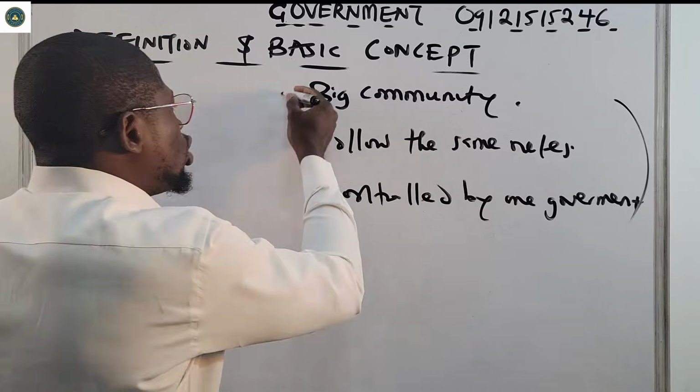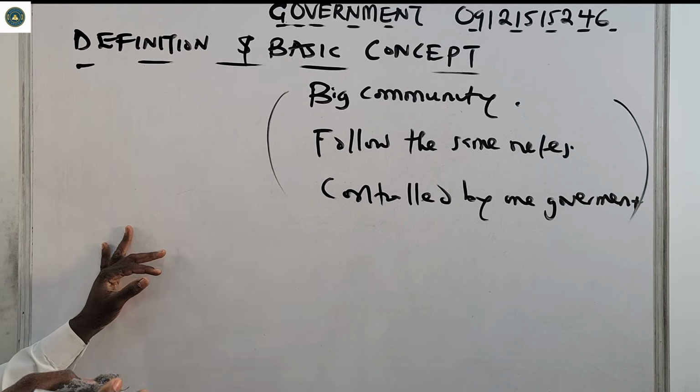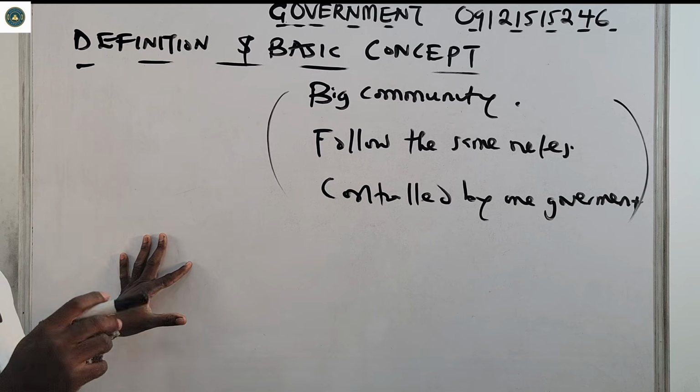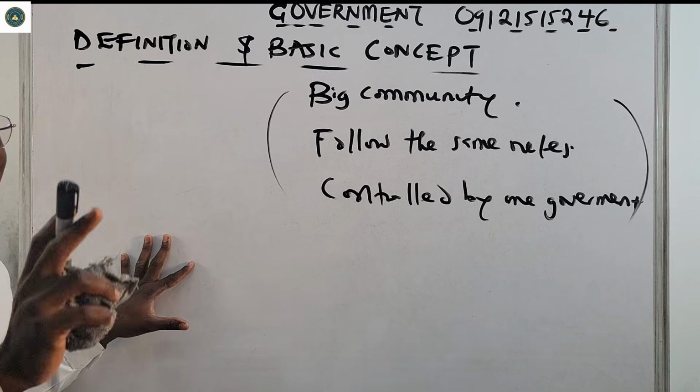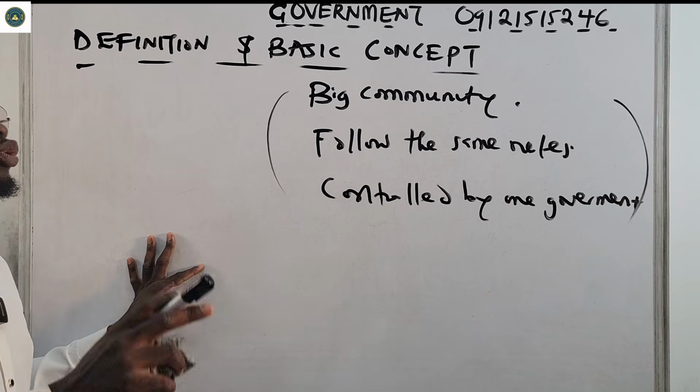So that's what we call a state. A state is not like maybe a village, it's not like a city or a town. A state is the whole country, a whole country that has its own leaders, its own government, its own rules. That's what we call a state.